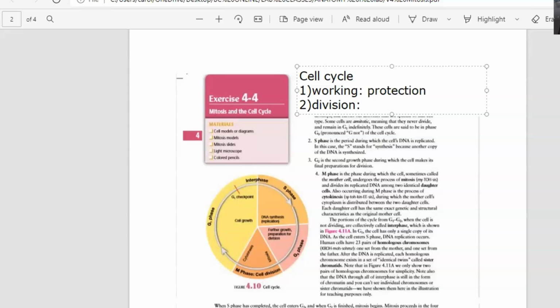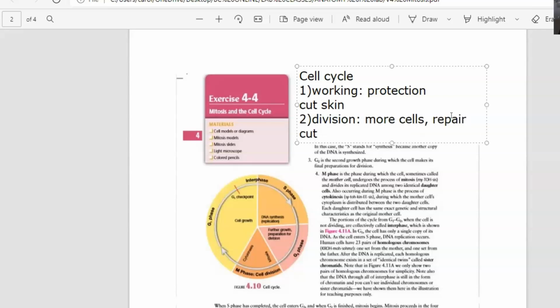They're protecting your body, your skin. And then let's say, unfortunately, you cut your skin. So then what are the cells going to say? Well, we need to create more cells in order to cover that gap because you cut your skin. Through cell division, you need to get more cells in order to repair the cut. So the cell was working, protecting your skin. Unfortunately, you cut your skin, so the cell needs to say, okay, we need to stop working because we need to create more cells in order to repair the cut that we just suffered.